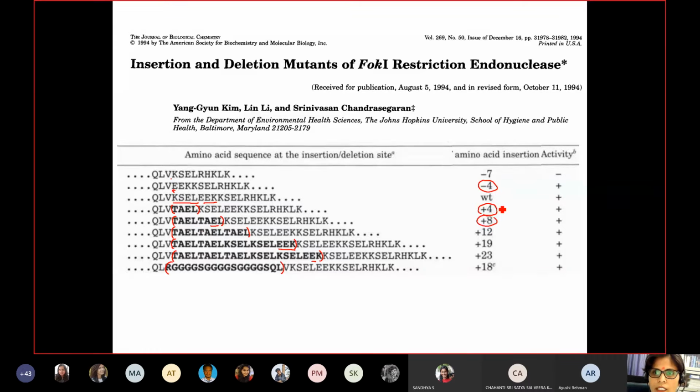Then they checked the activity, whether it is able to cleave your DNA or not. In all these cases, whether you delete or insert some of the amino acids, these were easily tolerated in the structure. That means this structure is highly unstructured or maybe flexible. That is why you have easy toleration. However, if you delete more than 7 amino acids, this was not tolerated and you do not get any cleavage activity. So this was shown in your insertion and deletion mutants.